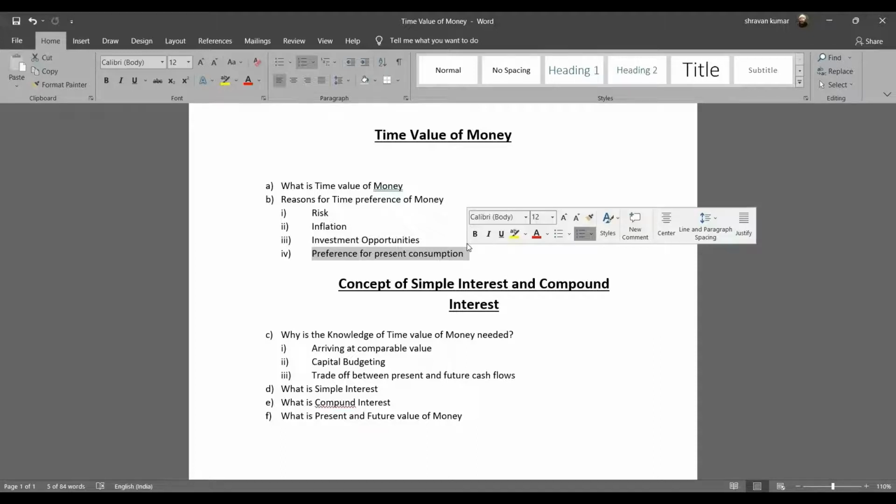So if I'm standing at year 0, all my cash flows are going to be discounted to year 0 using an interest rate. Now the next question comes: what is the interest rate? What is the most reliable interest rate? An interest rate can be one of three things. The first can be your cost of capital.